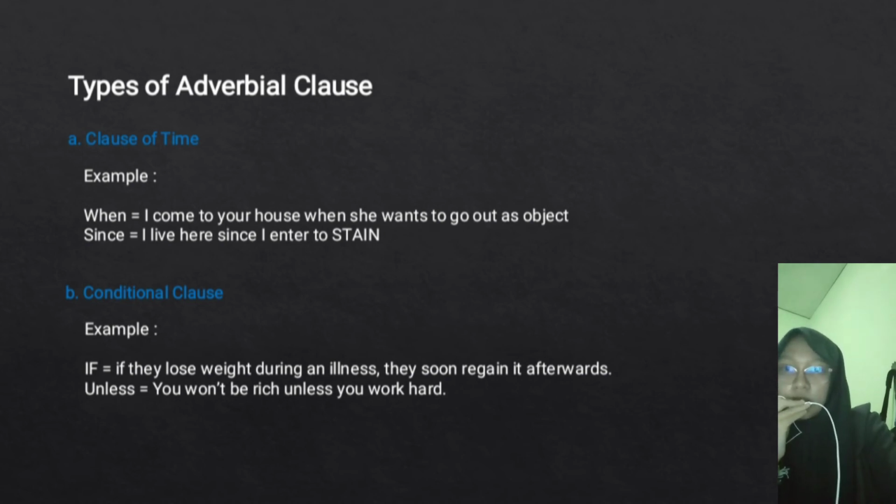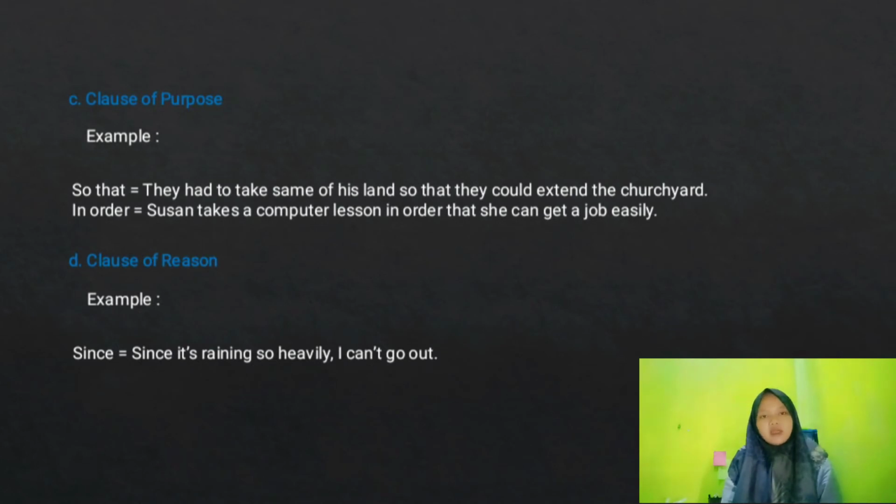Okay. For the next type, we will hand over to Inasa Fitri Siregar. Alright, my name is Inasa Fitri and I will try to continue the discussion from Khairunisa Suci Ramadhani.